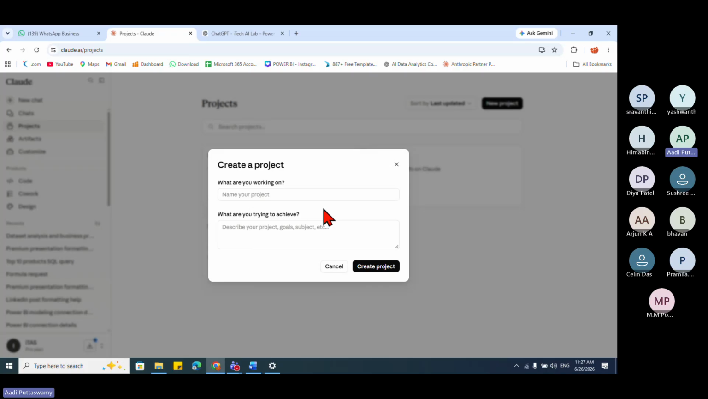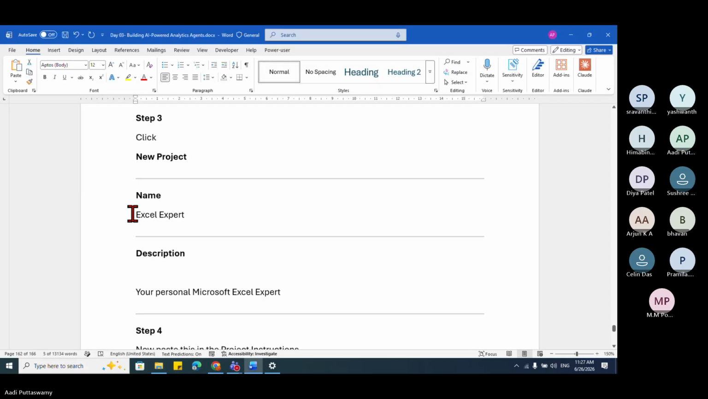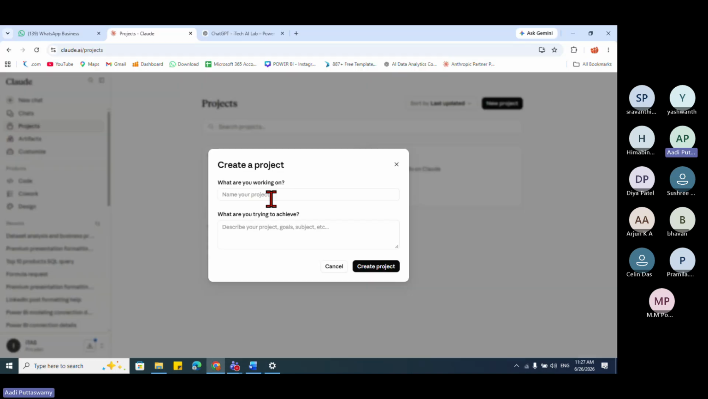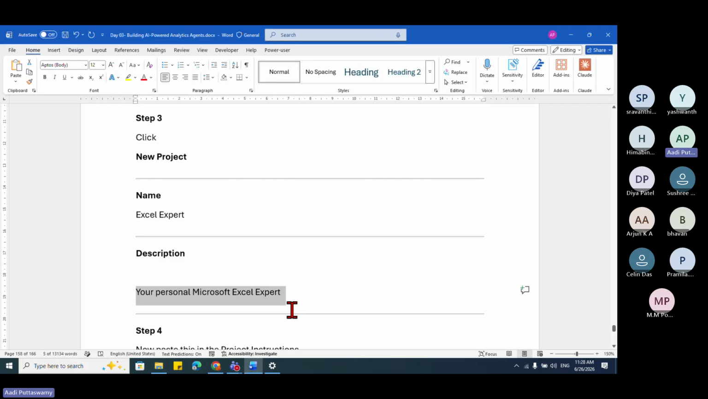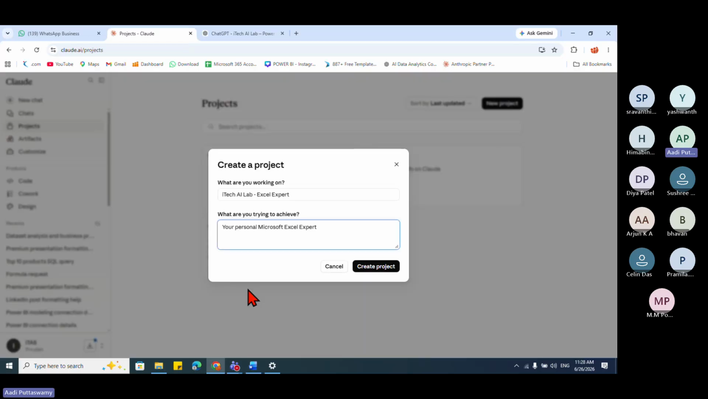Let me give that as Excel expert, iTech AI Lab Excel expert. What are you trying to achieve? That is nothing but the description, right? The description will say you should be my personal Excel expert. If you think you want to give more instructions, you can give. There are no restrictions like that. Let's say create the project. When I say create, the project is created.